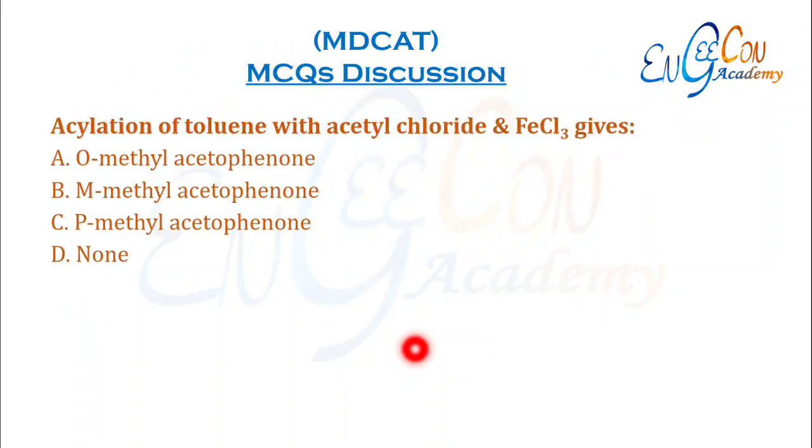Acylation of toluene with acetyl chloride gives ___. So with acetyl chloride, the acetyl group attaches to the benzene ring and it gives us acetophenone. But if toluene is present, this acetyl group is very large in size, so it prefers to come at the para position rather than the ortho positions. So the major product is para-methyl acetophenone.